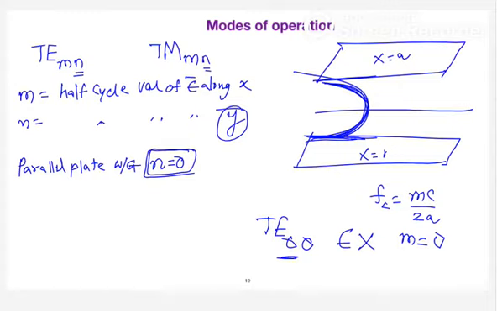So since you are not doing anything in y, your n will be 0. And if we start with m equal to 0, which means there is no electric field in the x direction as well, there is no electric field, which means there is no wave at all. So that is the reason why I have considered the minimum value of m to start from 1.